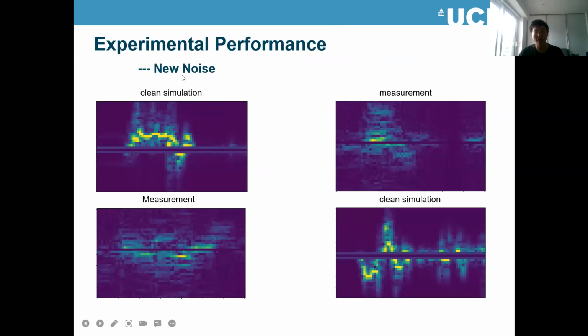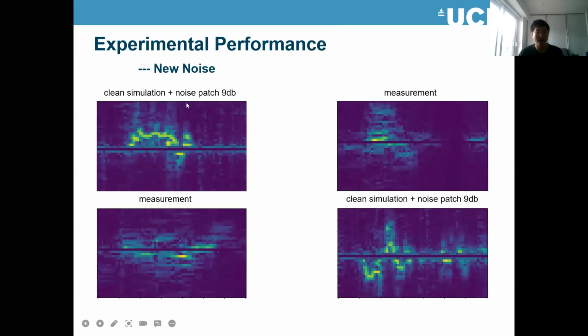Firstly, I will show how the new noise looks. So here is a clean simulation, and here is a measurement. We can see the difference between the clean simulation and measurement data, right? And after I add the noise patch, you can see the noisy simulated spectrogram looks closer to the measurement spectrograms. This is how the new noise looks.